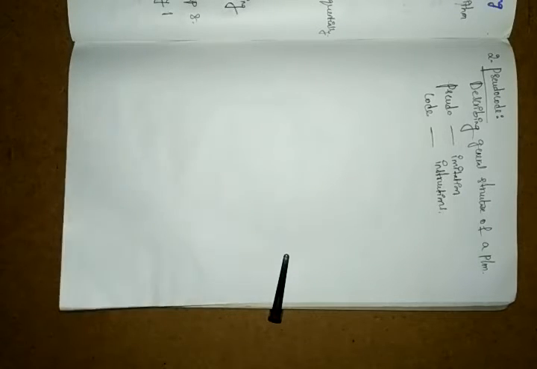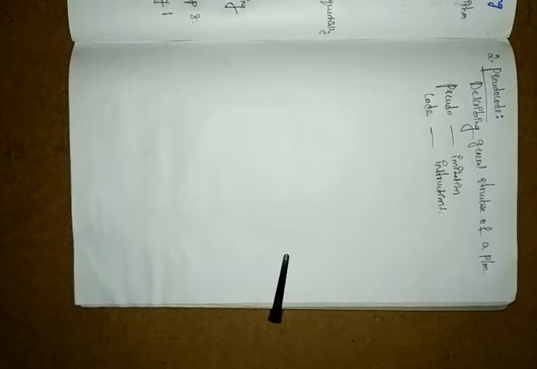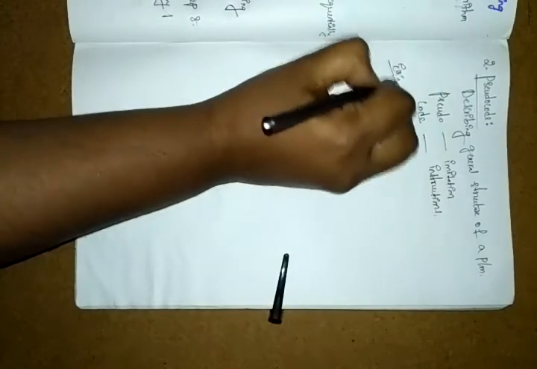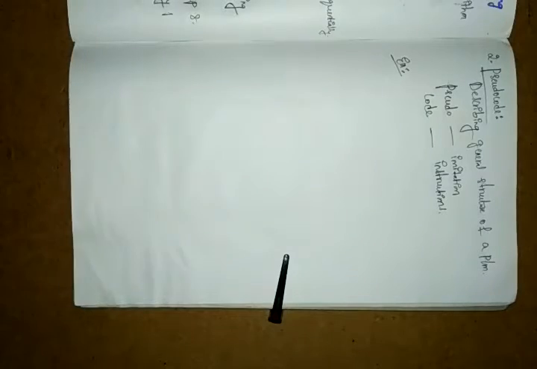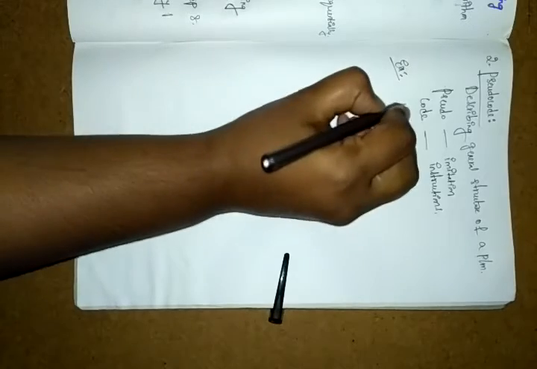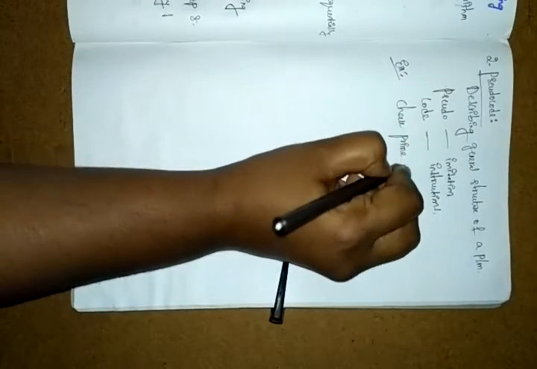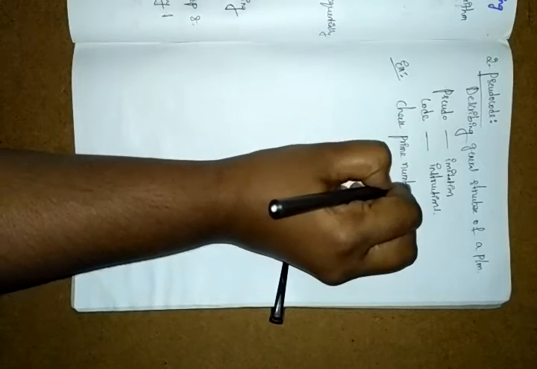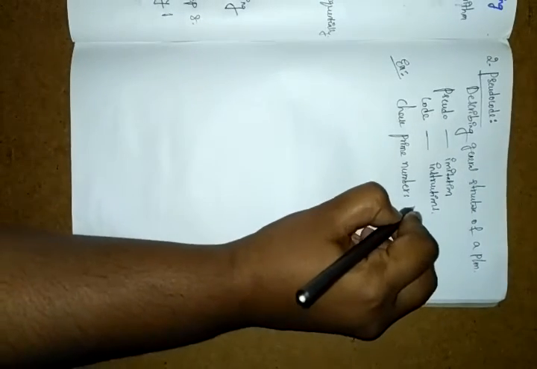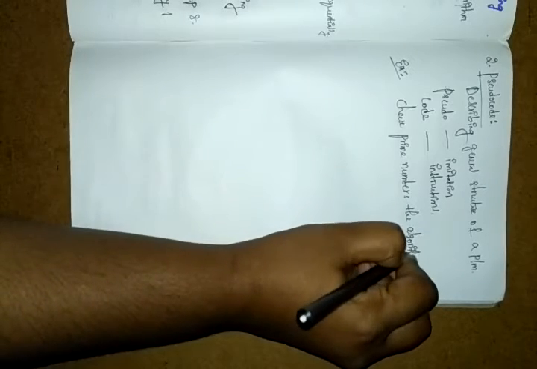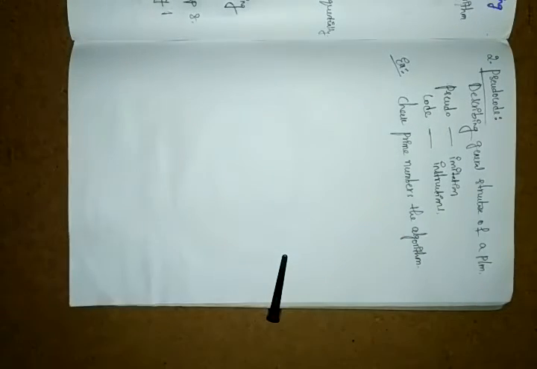So here I am taking one example: check prime numbers, the algorithm.